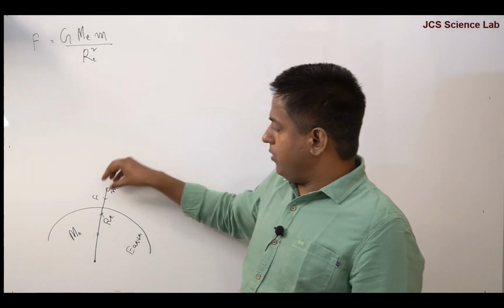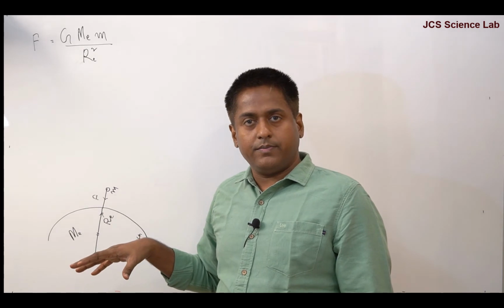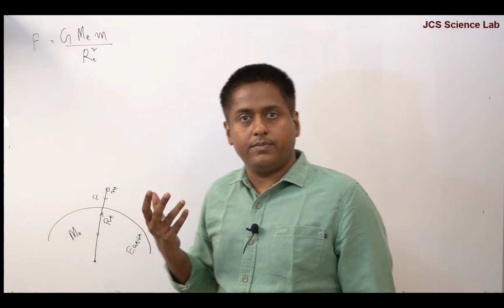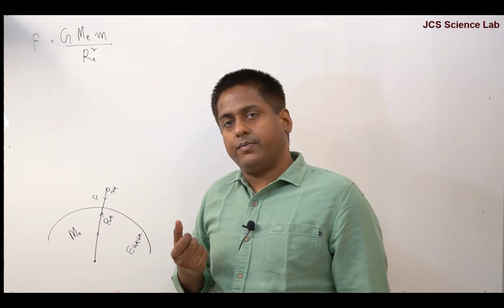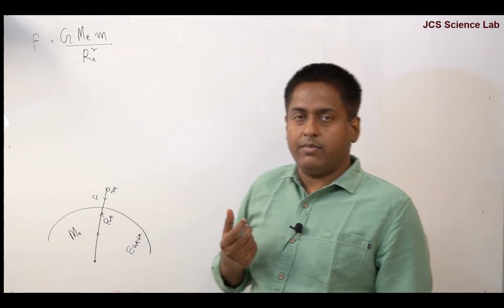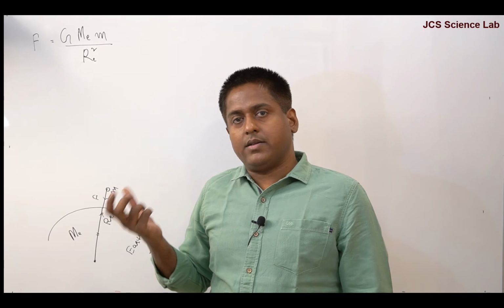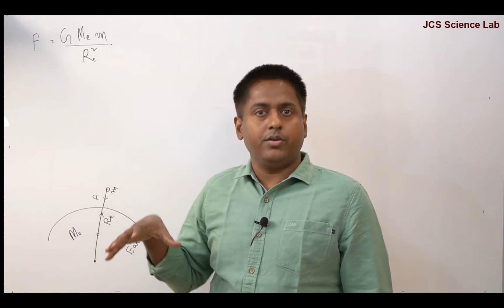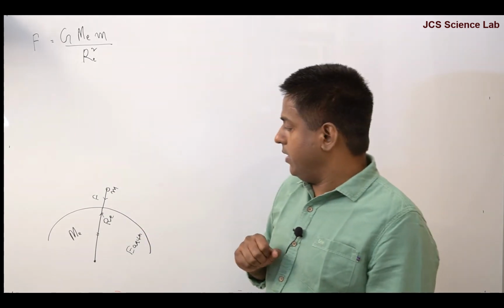Now we know that an object falls towards the Earth. Earth does not move towards the object. There is a reason. We'll discuss that part. And a question comes in the exam: explain why does Earth not move towards the object while the object moves. Let's see here.